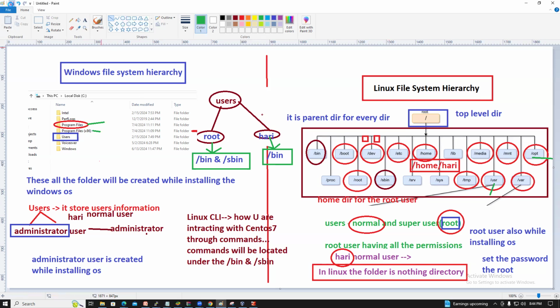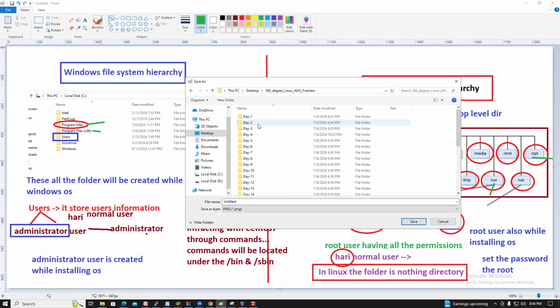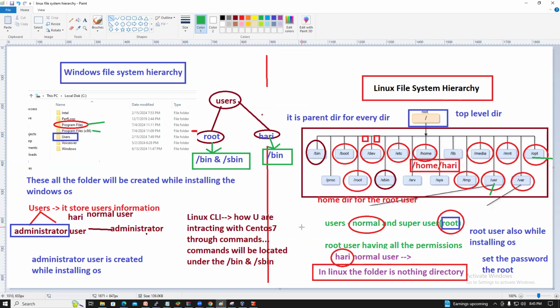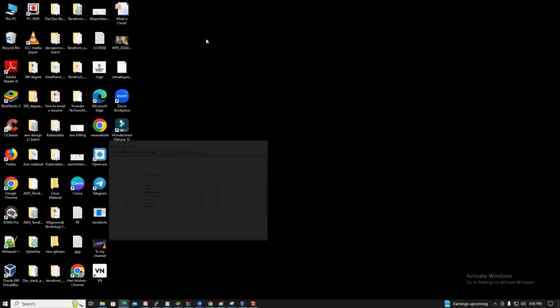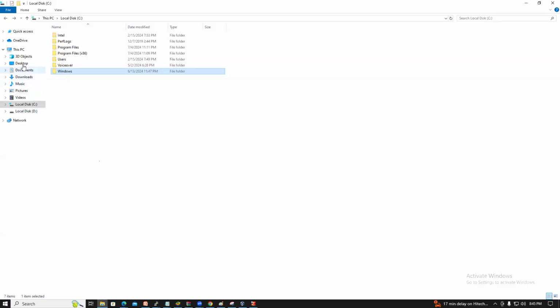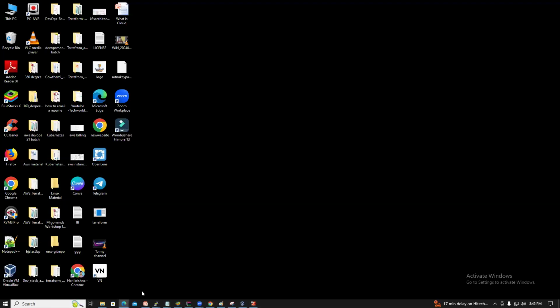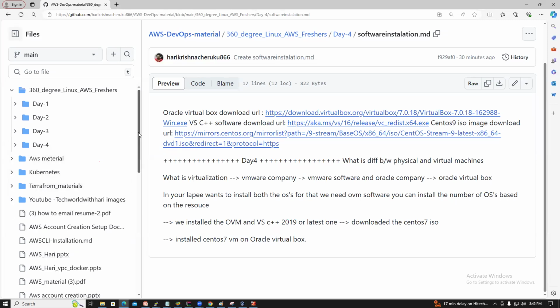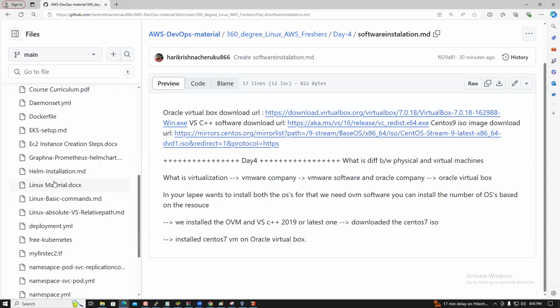Guys, now you understood? This is the Linux file system hierarchy, day 5. And in downloads, I already uploaded it here, I will show you that. Day 4 AWS material, Linux material.